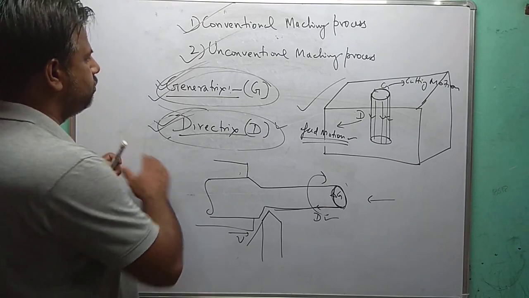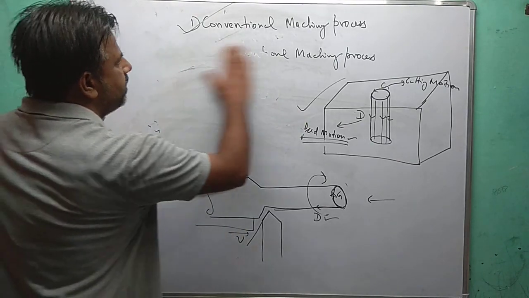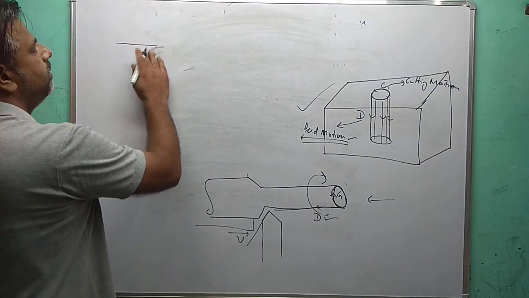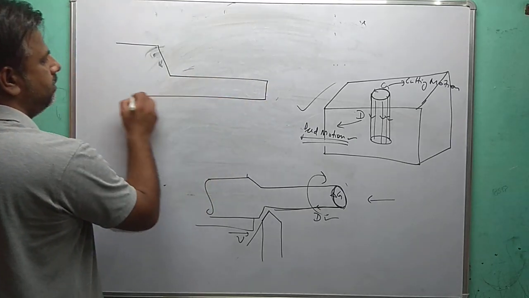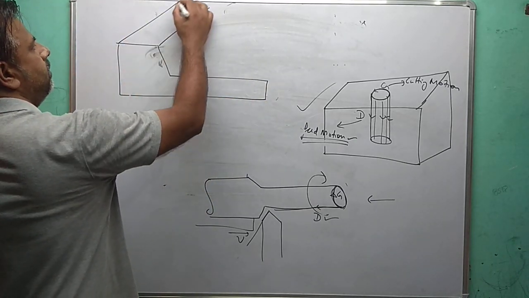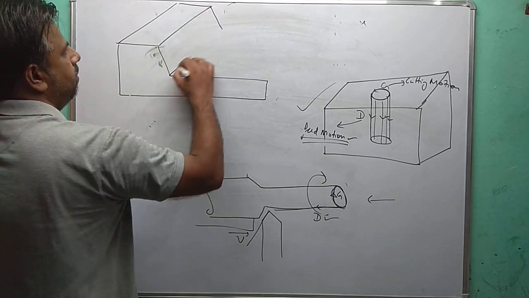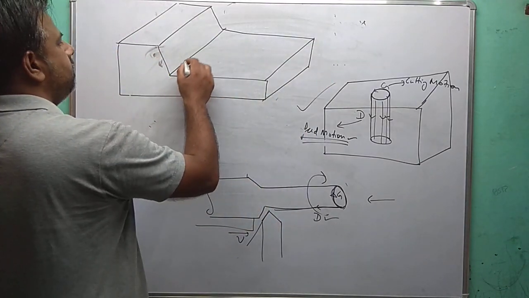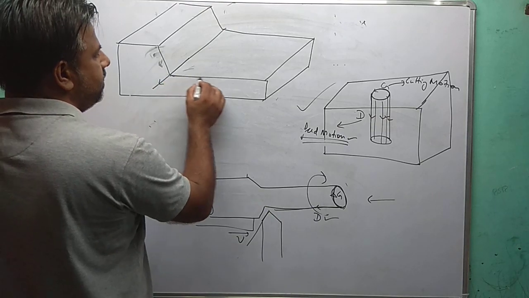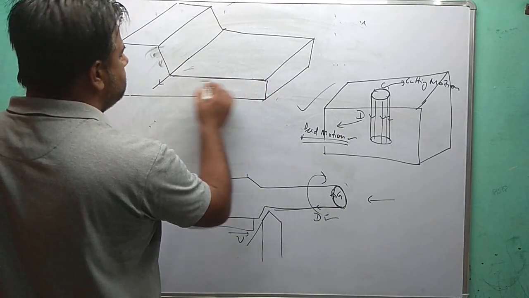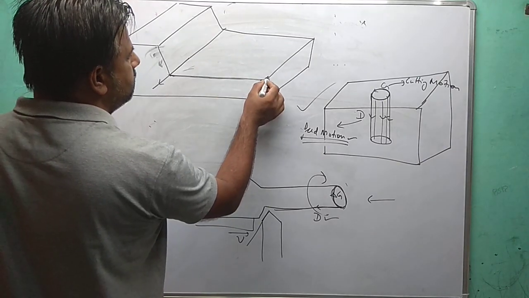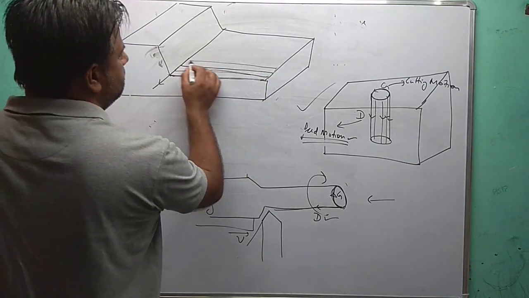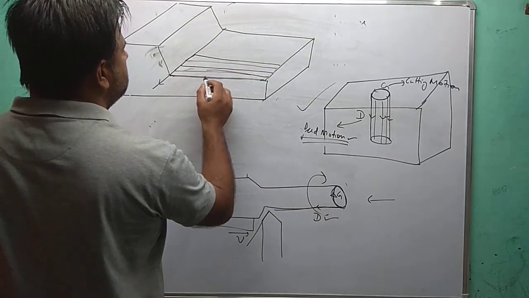Another example you may take is the shaping operation. In the shaper operation, this is the line generated by the cutting motion and this is the feed motion.